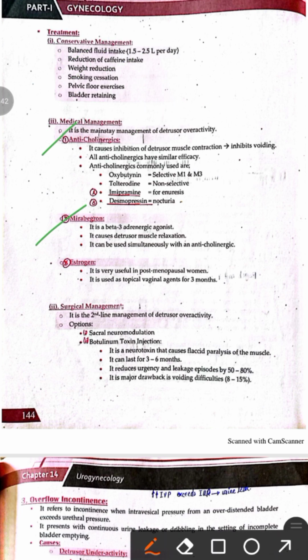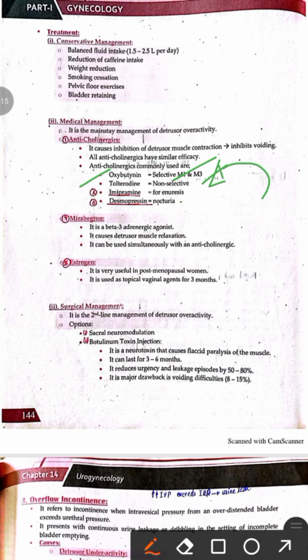And the anticholinergic drugs, they inhibit the parasympathetic activity on the detrusor muscle, and hence they cause the relaxation of the detrusor muscle, and hence they prevent urination. The anticholinergic drugs commonly used include oxybutynin, which acts on the muscarinic receptors 1, 2, and 3, and they relax the detrusor muscle and hence prevent voiding.